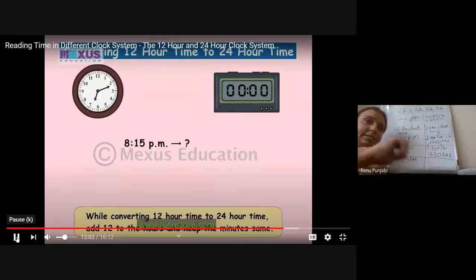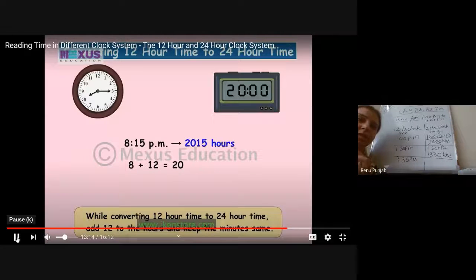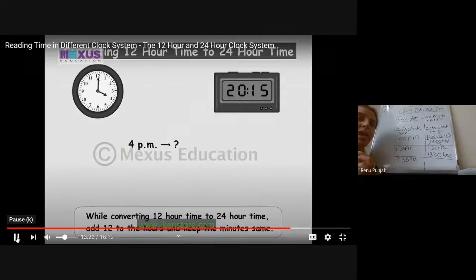Like here, 8:15 PM: 8 plus 12 is 20, and the 15 minutes remain the same. Four PM: 4 plus 12 is 16, so it is 1600 hours.